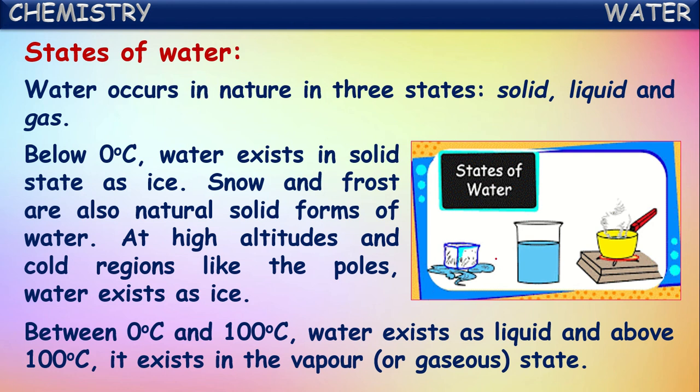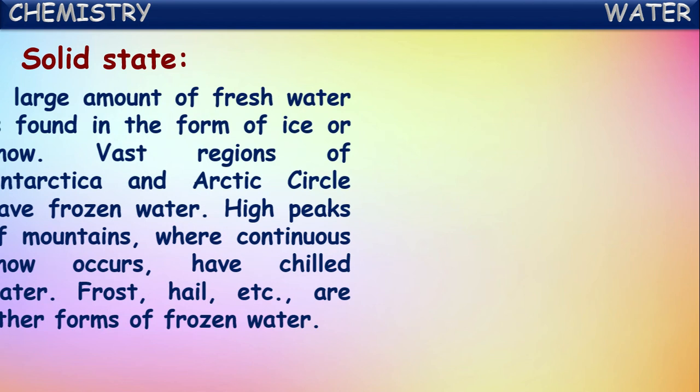Between 0 and 100 degrees Celsius, that is at normal temperatures, water exists in the liquid state. And above 100 degrees Celsius, at higher temperatures, water exists in the gaseous state, which we call water vapor.